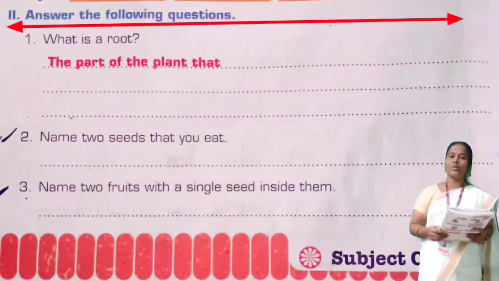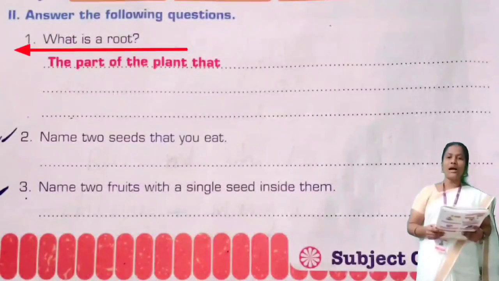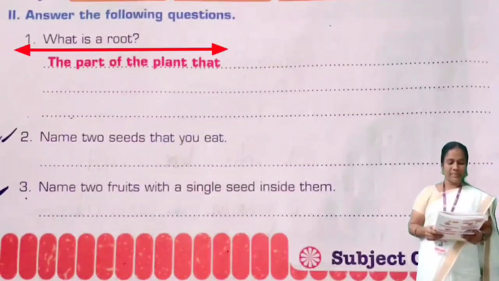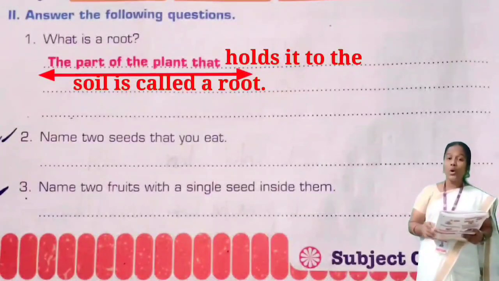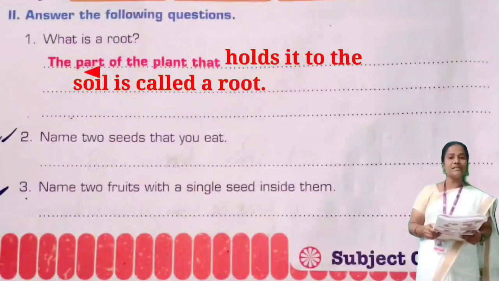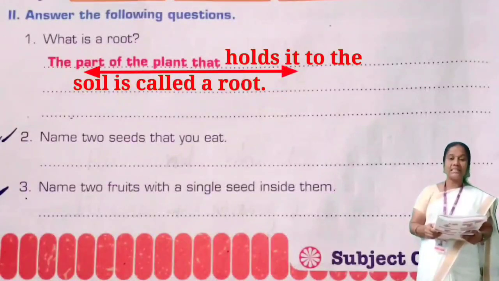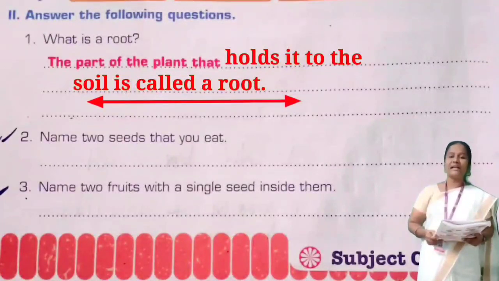Answer the following questions. Question number 1. What is a root? The part of the plant that holds it to the soil is called a root.